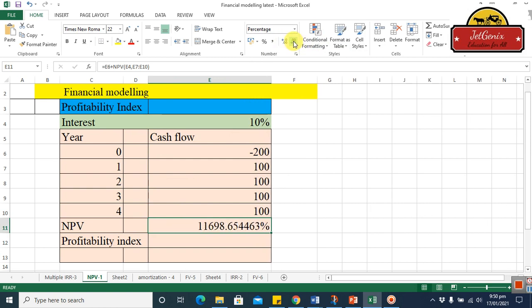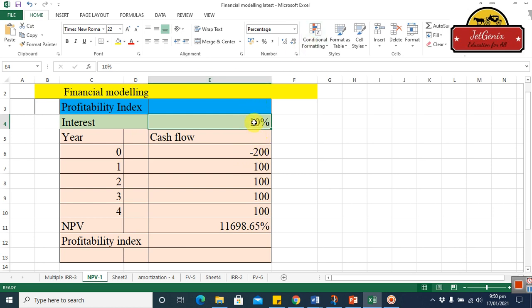Now as we have calculated the present value, sorry, I think I have done something wrong here, because it is in percentage and it should not be in percentage, but in dollar amount. So I think I have committed a mistake here. I think this figure needs to be changed. No, it's okay.